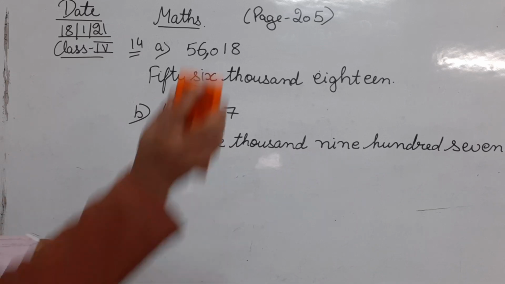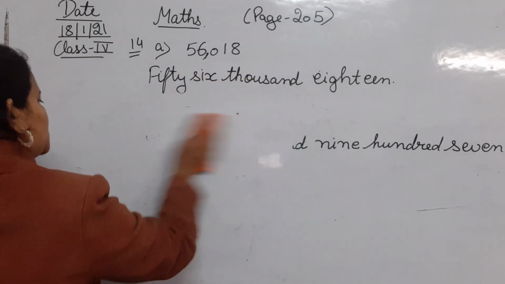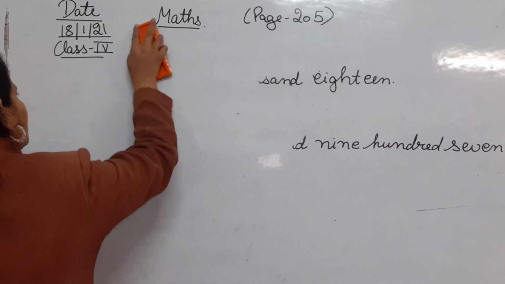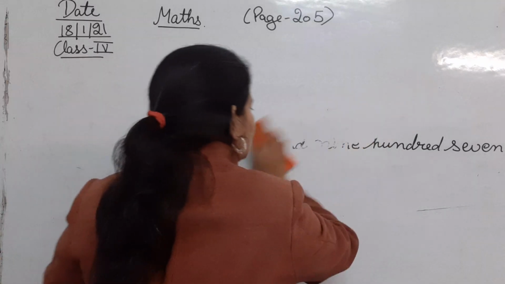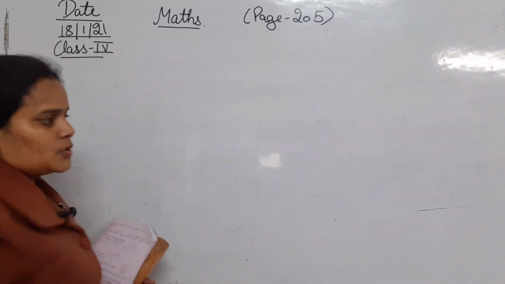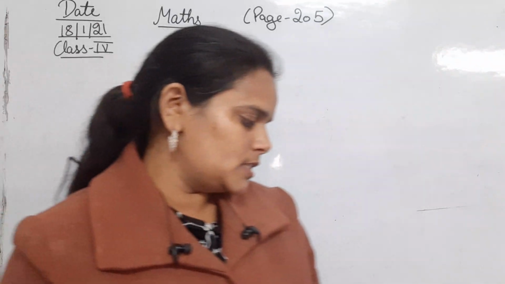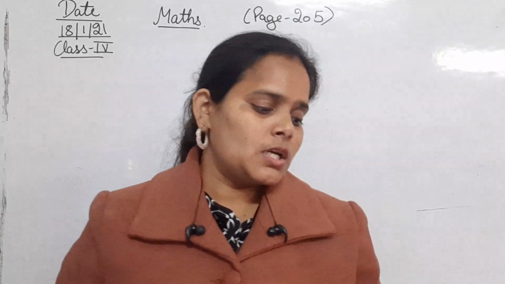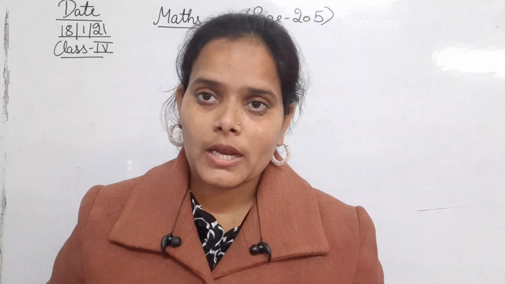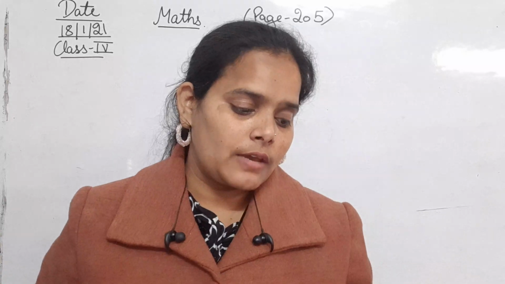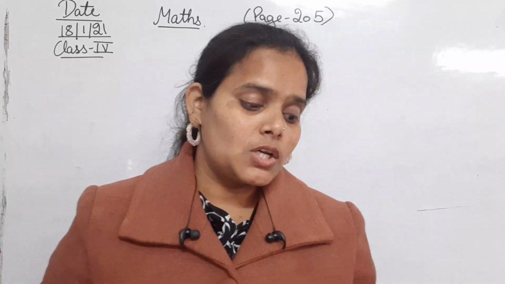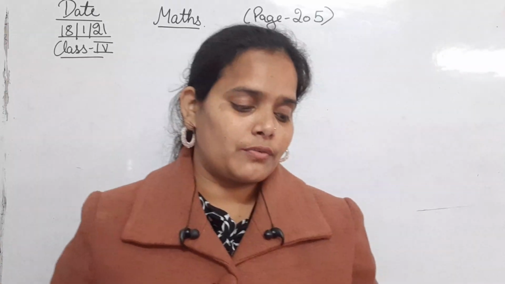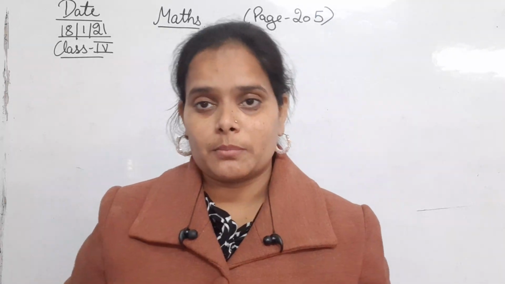Moving next to question number 15. The question is: the difference of two numbers is 25,496. If the smaller number is 2,659, what is the other number?